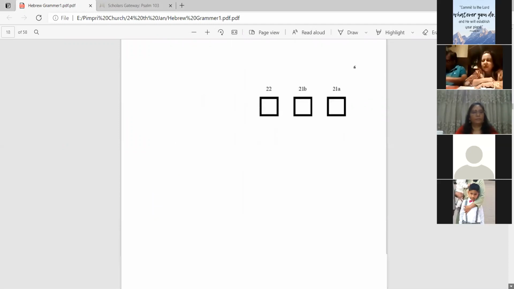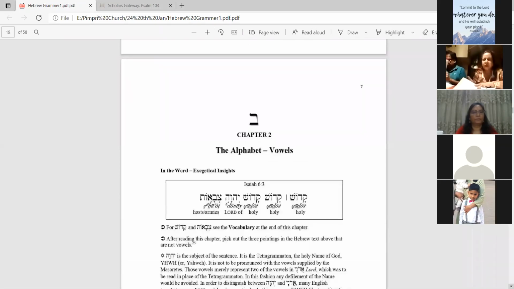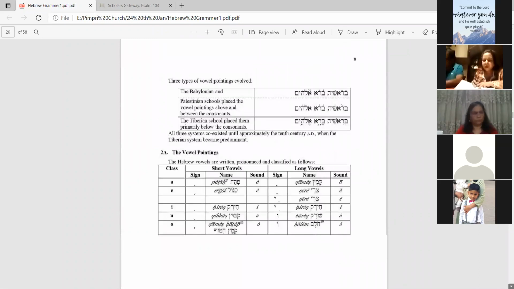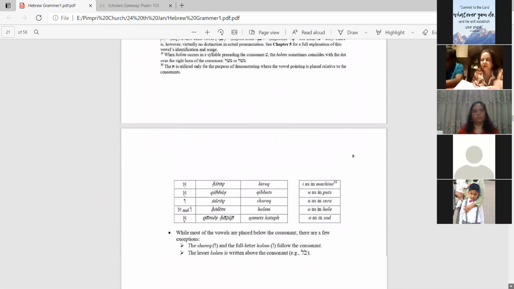Okay. So if we go to chapter 2, there are some vocabularies we saw last time.